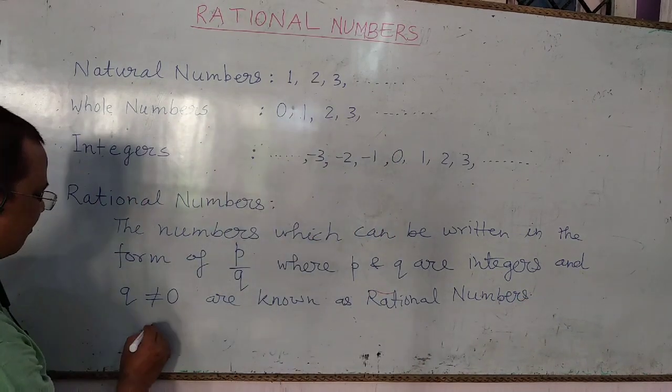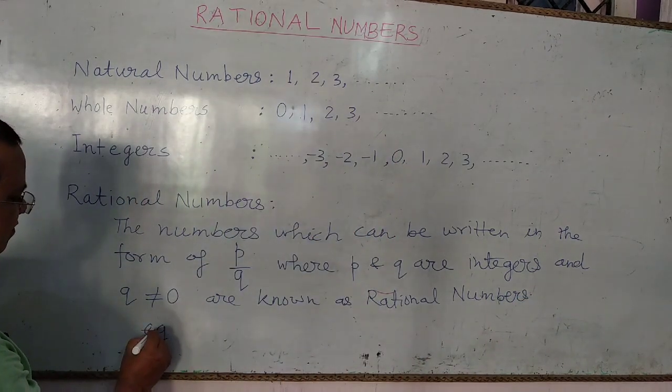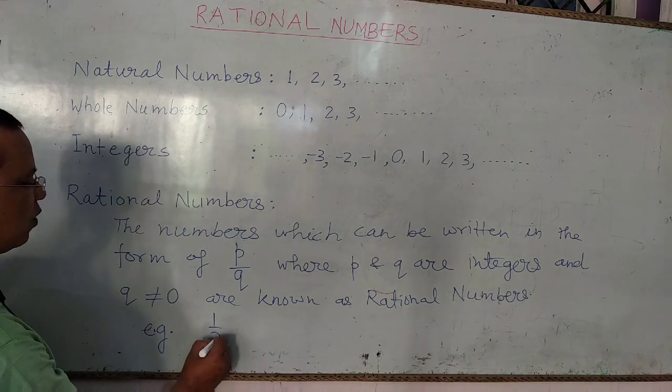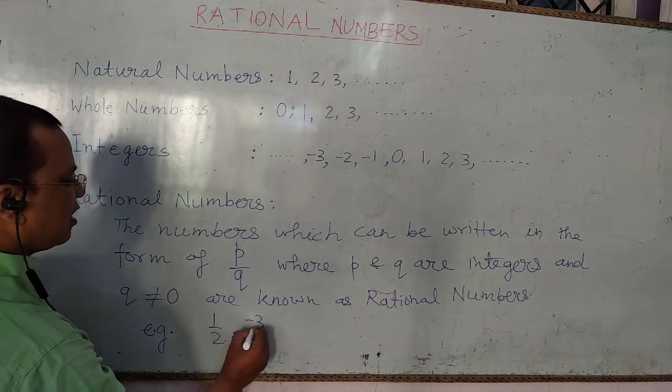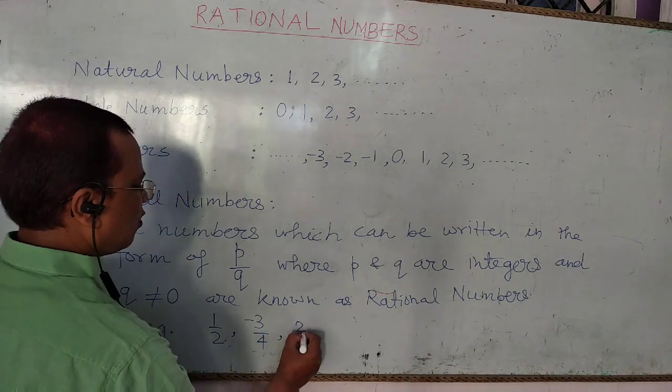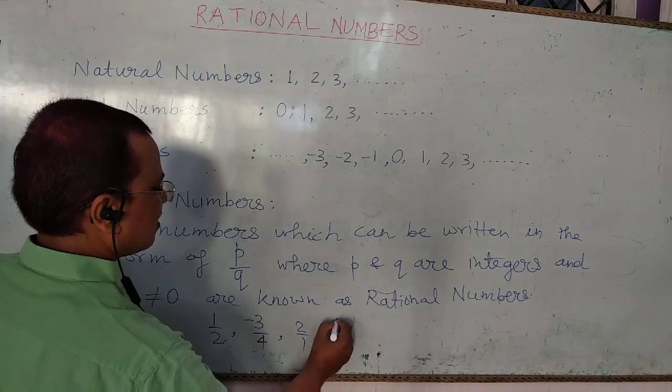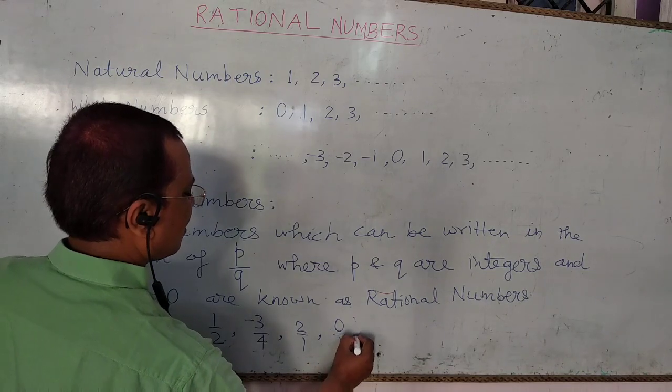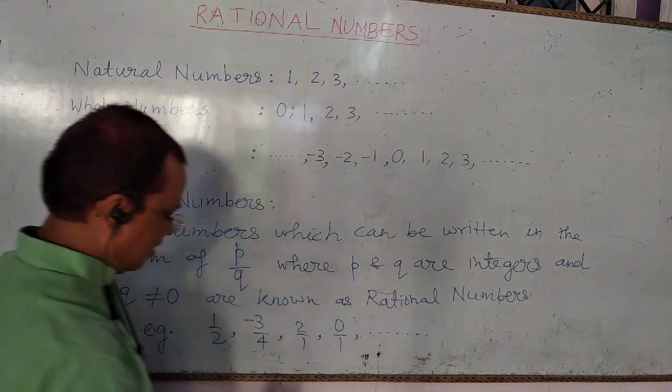For example, 1 upon 2, minus 3 upon 4, 2 upon 1, 0 upon 1, and so on.